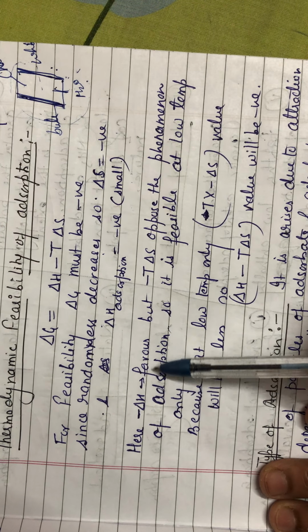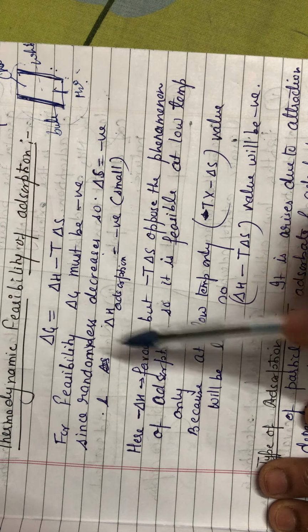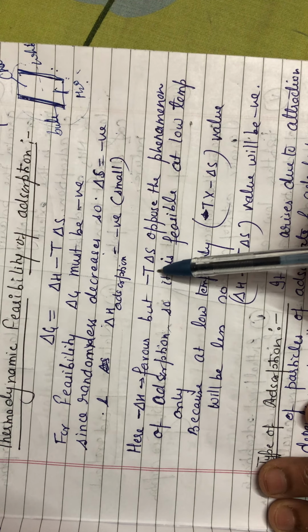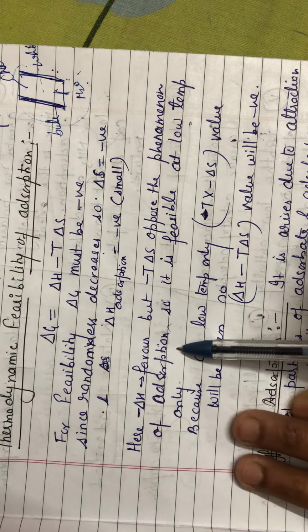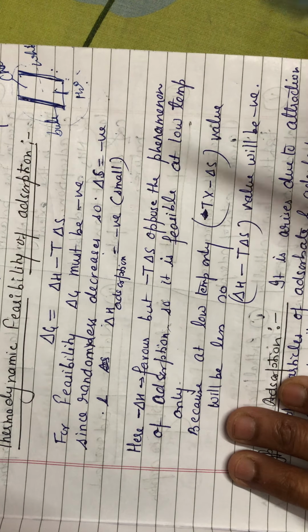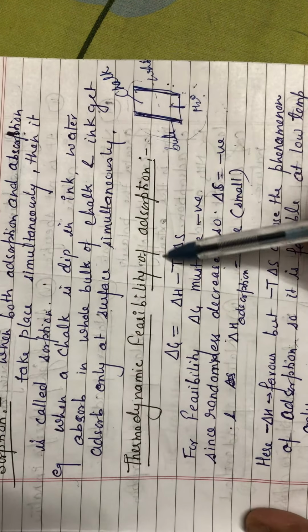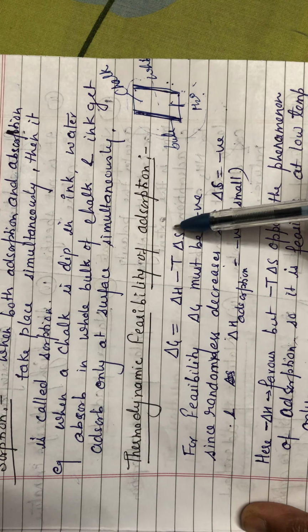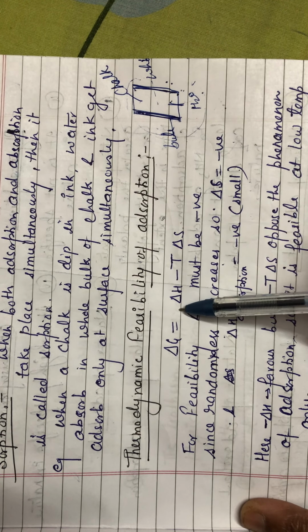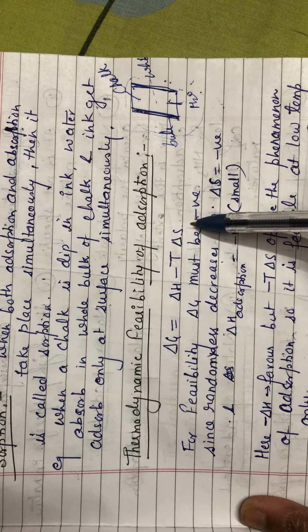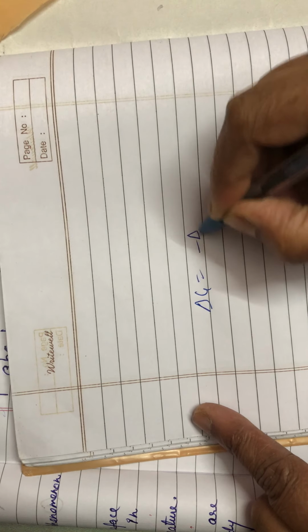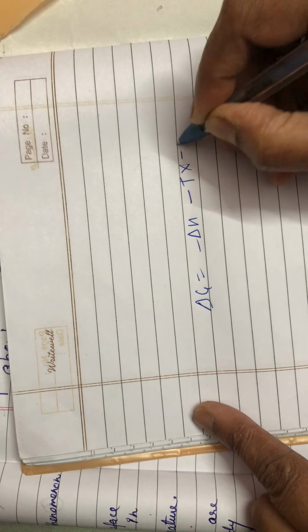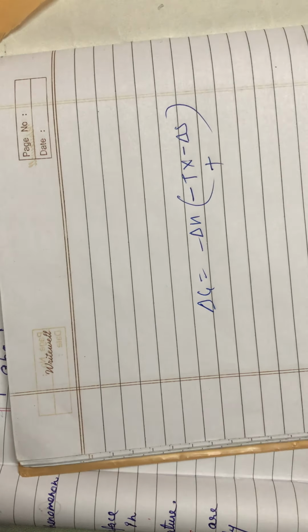So here del H favors adsorption, but minus T del S opposes the phenomenon of adsorption. So it is feasible only when this value is less. Del G is equal to minus del H minus T into minus del S, so this term becomes plus.